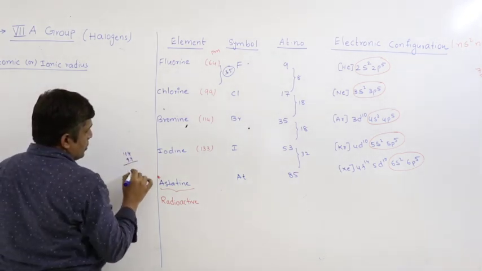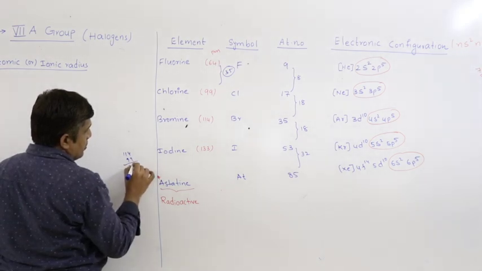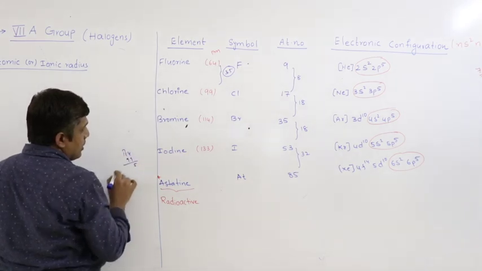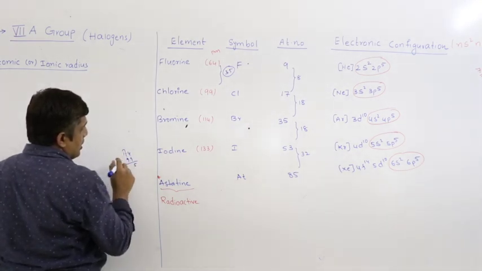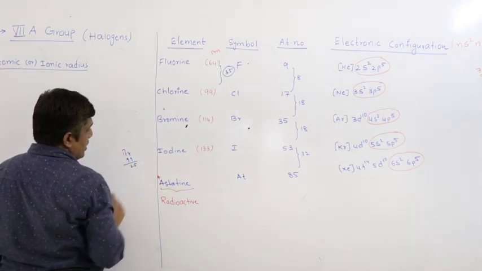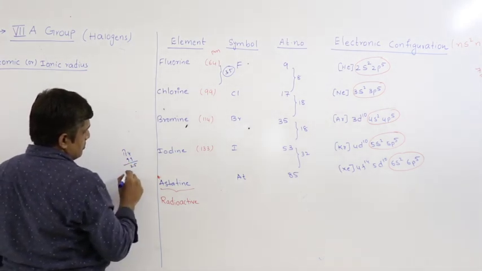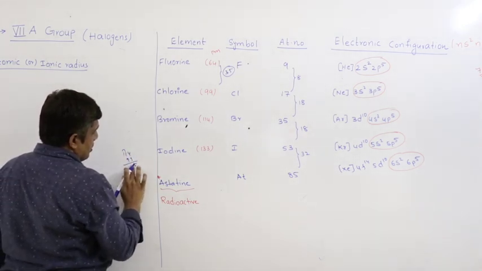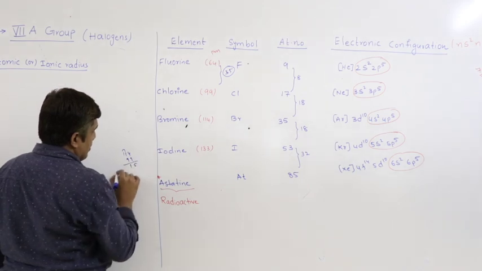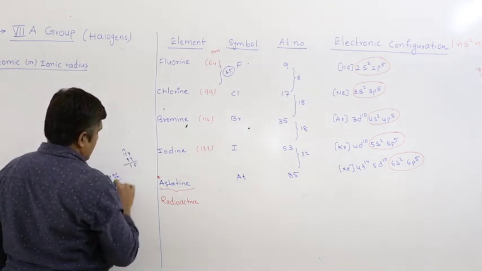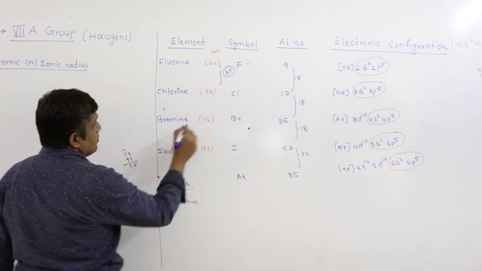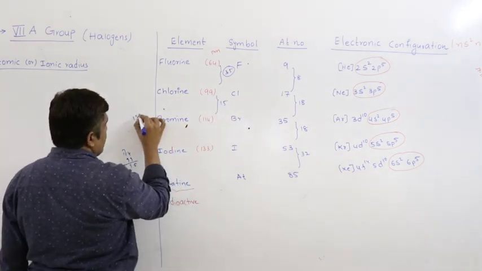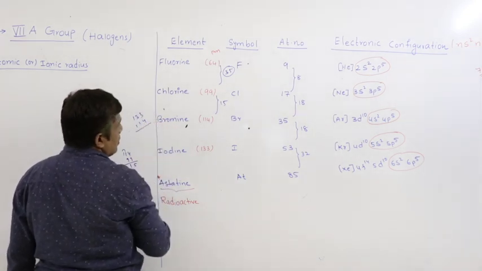But when I come from chlorine to bromine, 114 minus 99, you will get 15 picometers. Now between these two, 133 and 114, is it clear?